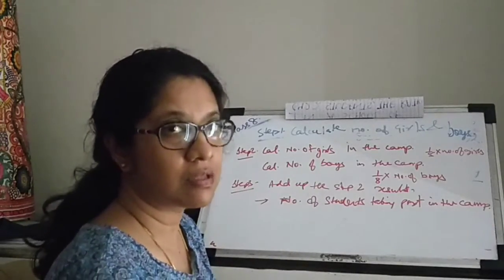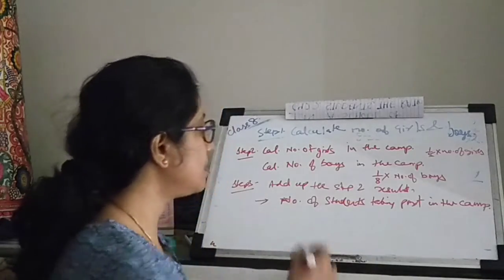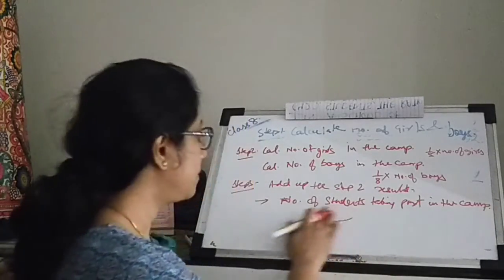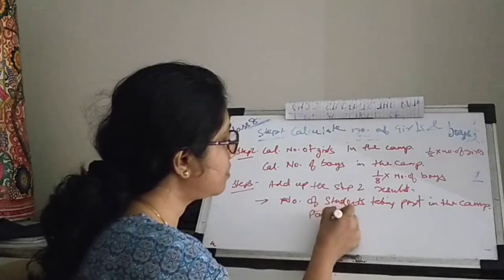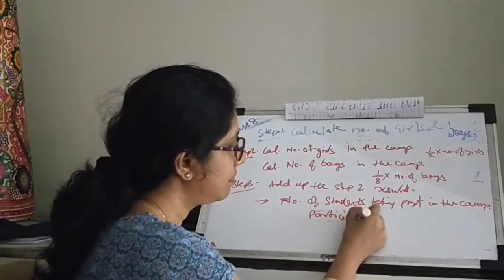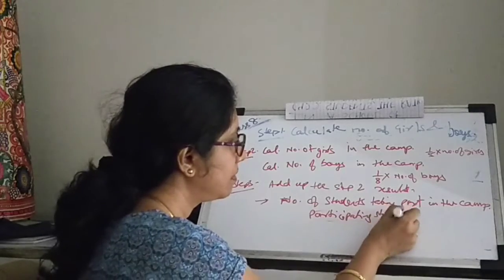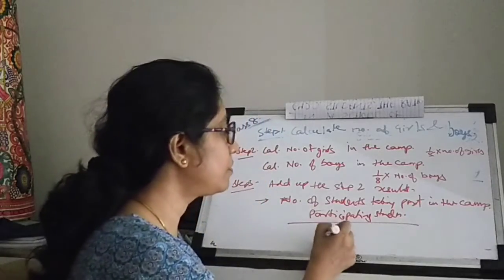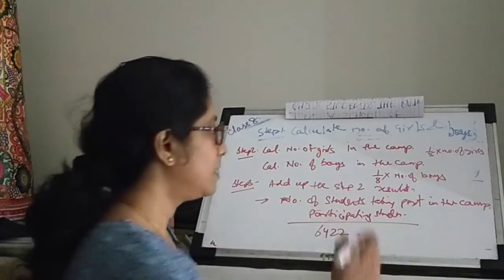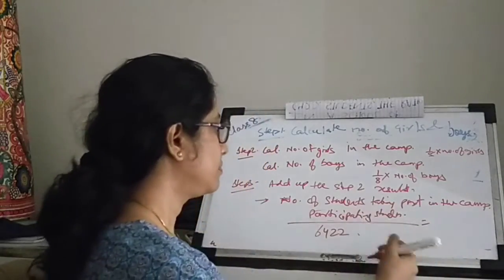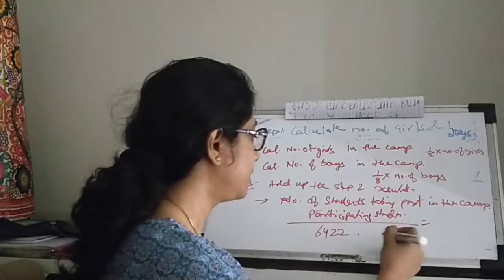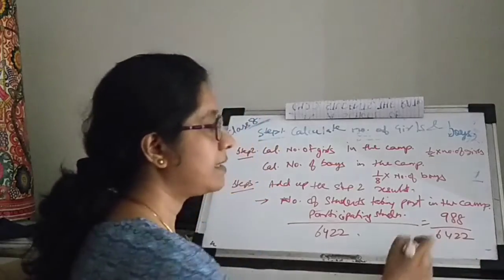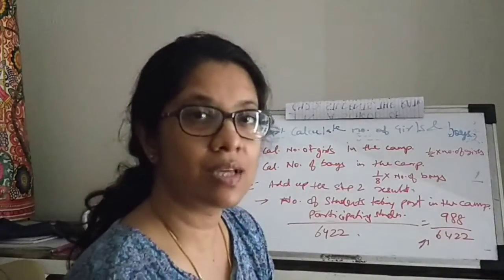You're just there. The question is to find out the fraction. Fraction is the number of students who are participating. Okay, I'll just write. Participating students upon the total number of students, which is already given in the base question. That is 6422. And this came out as what it was, I forgot. This was 988, and at this point of time just ensure that you reduce it to the lowest form.